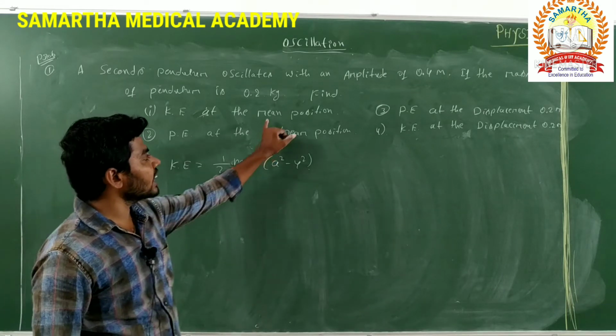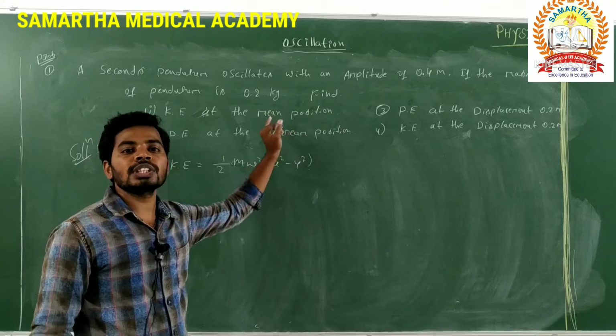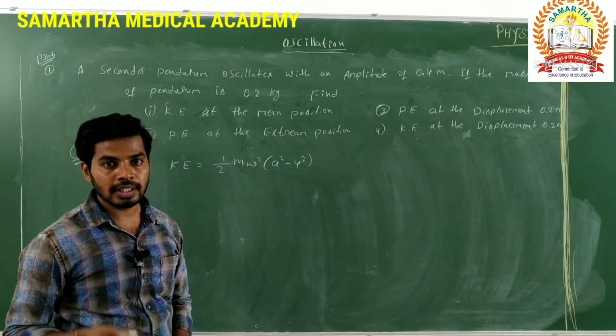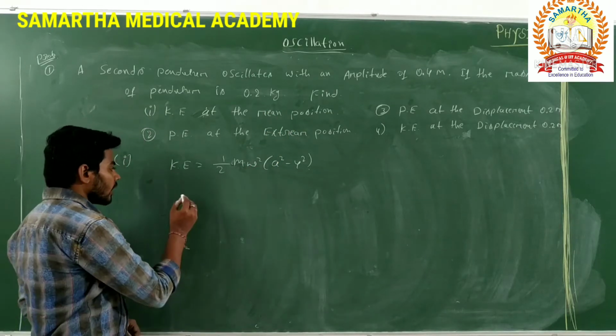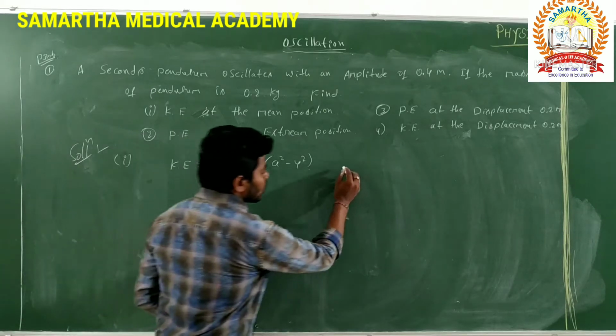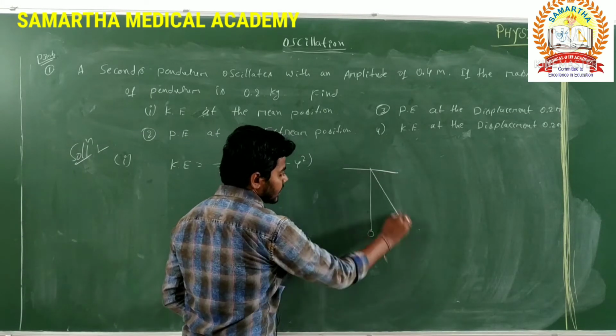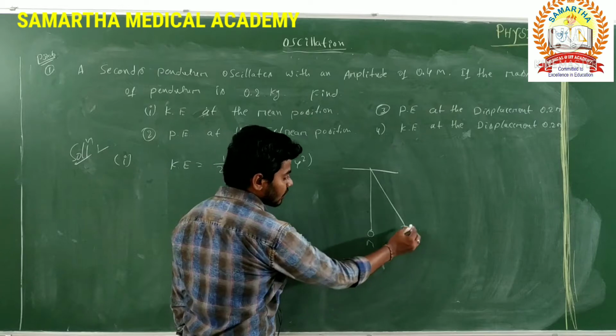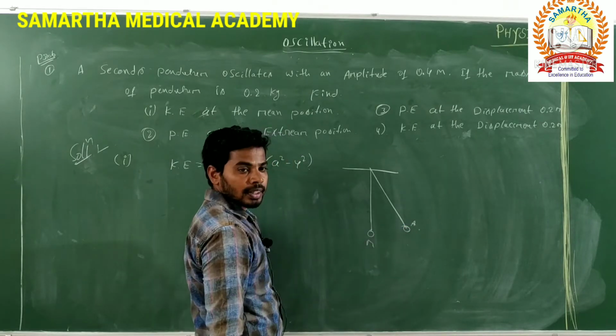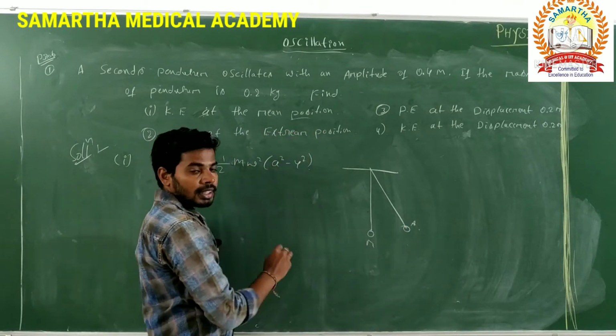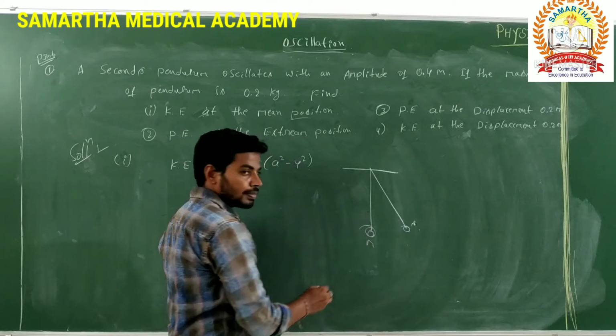But our question, what are they asking? At the mean position we have to find the kinetic energy, right? So for example, take a simple pendulum. This is the extreme position, this is the mean position. They asked at the mean position.